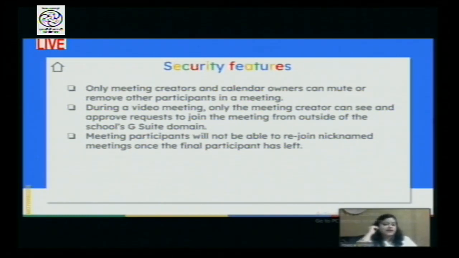And then another very beautiful security feature by Google is that if you create a nickname, meaning that if you go on to meet.google.com and they ask you to create the name, if you create a nickname and use that in your G Suite for Education domain, then no other participant can actually join in. And if at all the class has ended, then after everyone has left and the teacher says bye and ends the live session, after that no student can come back.